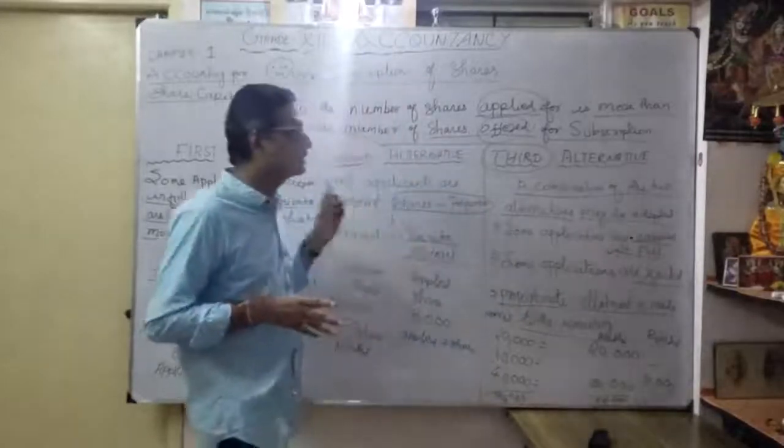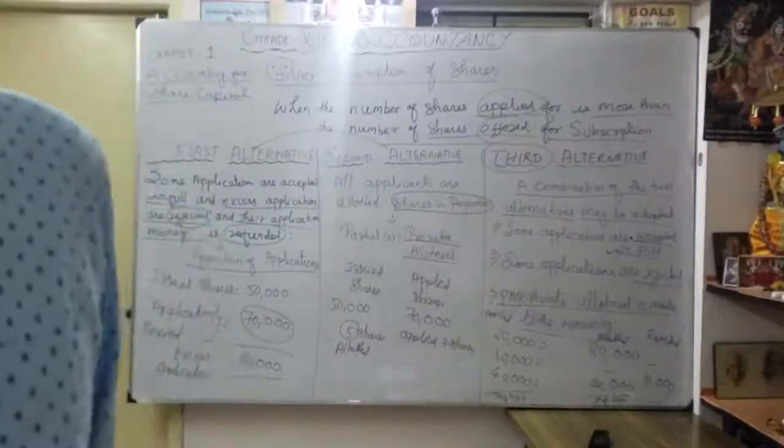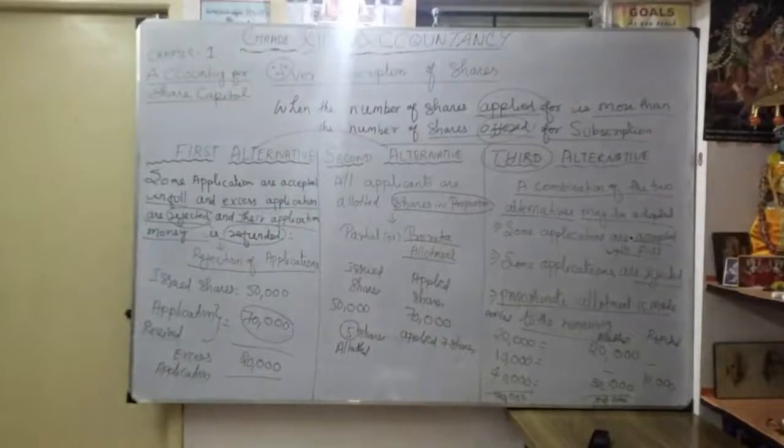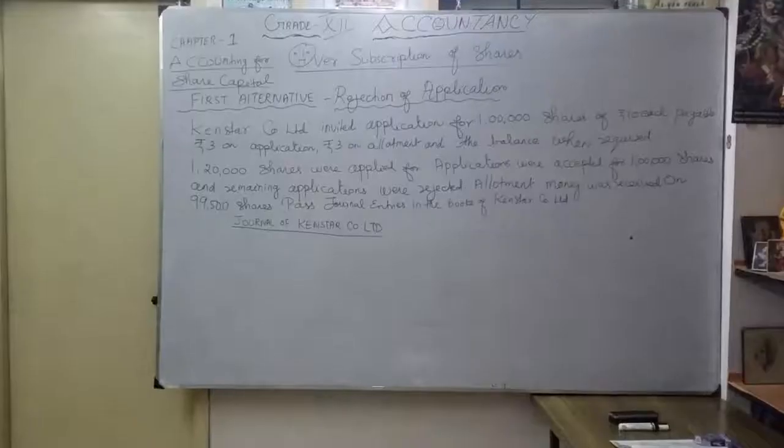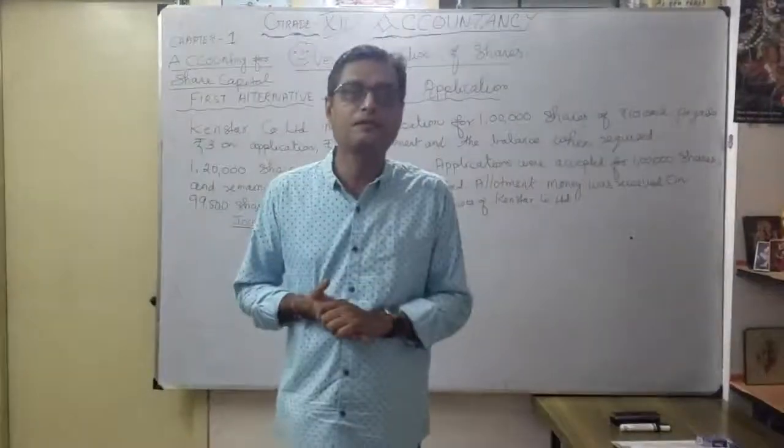Okay, so just to see the three types of alternatives once again. Now we are moving to each alternative with the example. We are going to discuss now. Now let's see the first alternative,